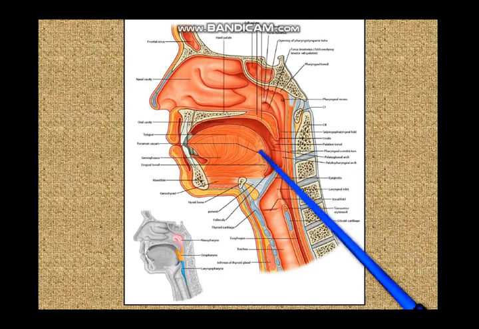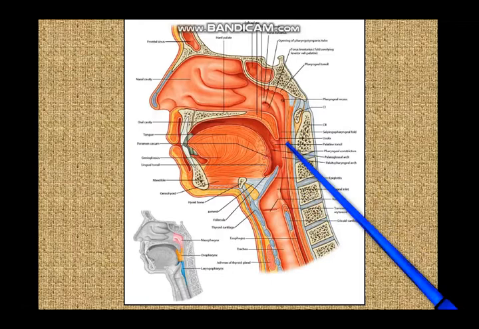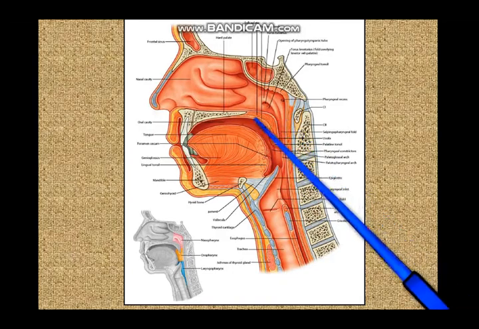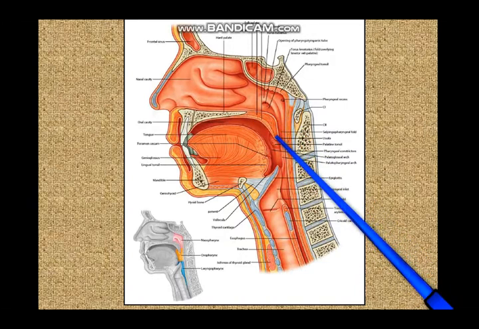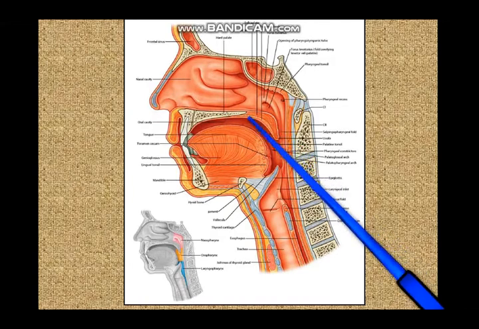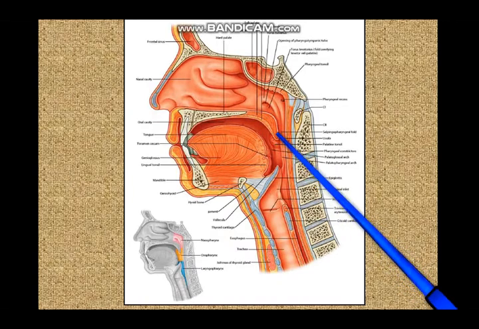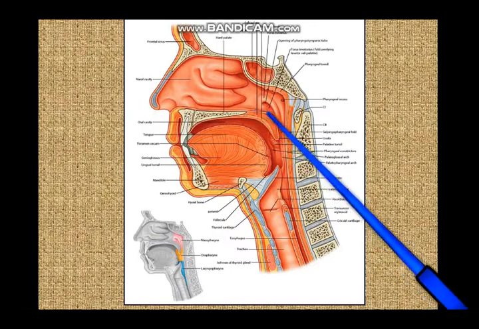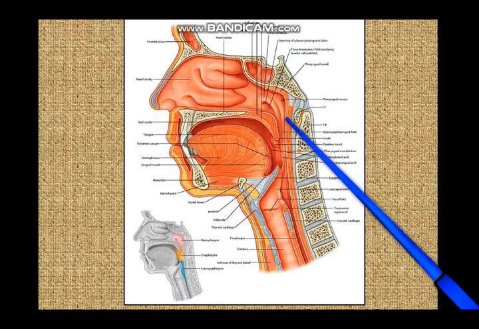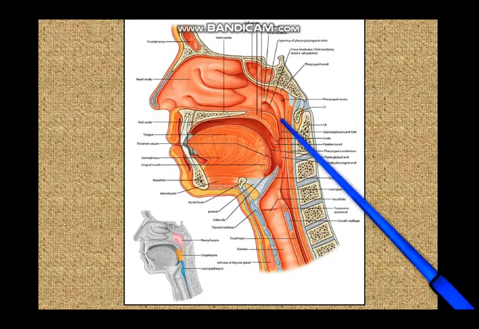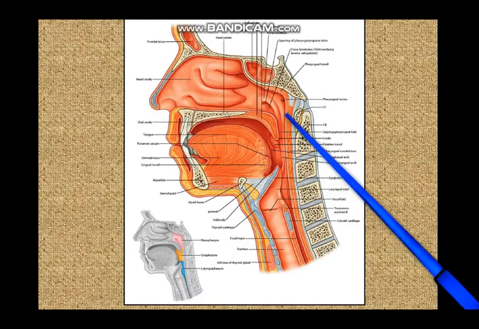So then if this is the oropharynx, what is the junction between the oropharynx and the nasopharynx? It is the level of the soft palate. So this soft palate, you can see it is hanging down over here. But if the palatal muscles are contracted, that is if the palatine aponeurosis within the soft palate is stretched, then the soft palate would have been horizontal and it would have struck the posterior pharyngeal wall somewhere here. And in the posterior pharyngeal wall, you have the elevation of the palatopharyngeus, the transverse fibers of the palatopharyngeus forming the Passavant's ridge over the superior constrictor muscle.